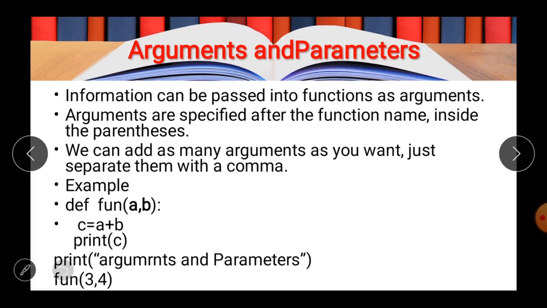Hope it is clear. The next thing I want to tell you is that arguments are also called actual parameters or actual arguments, and parameters can be called formal parameters or formal arguments. It means the actual values which we are sending are known as the actual arguments, and similarly the values you are receiving are known as the formal parameters. Now, in the coming slide we will discuss the types of arguments and parameters.